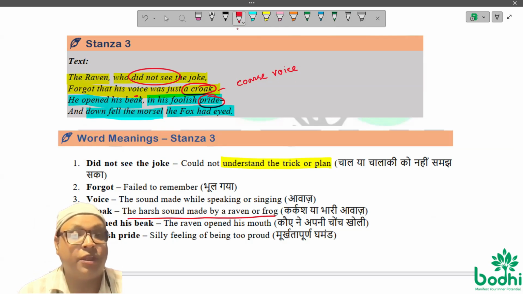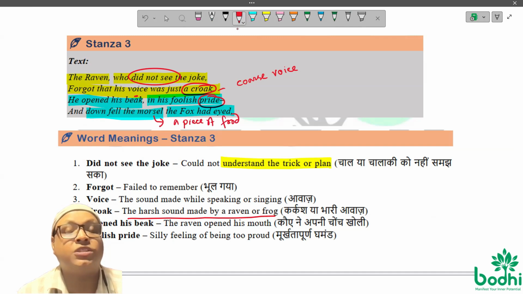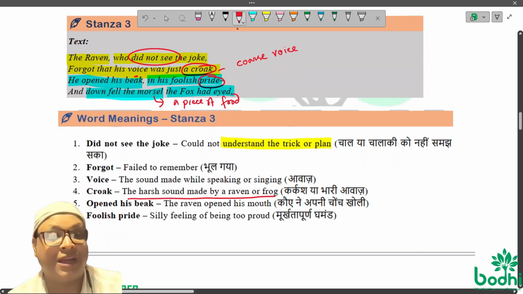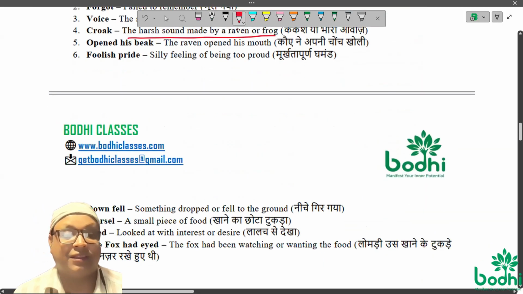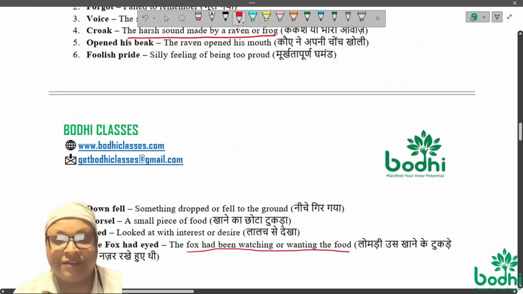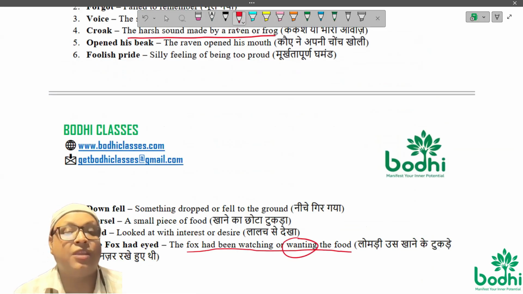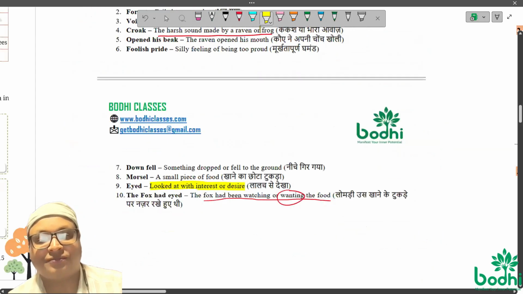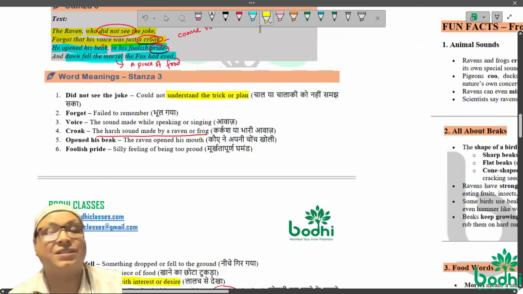Do you remember the meaning of the word morsel? A piece of food. The piece of food which was in the beak of the raven, it fell. And the fox had actually eyed this. Look at here. The fox had been watching and waiting for the food. He was wanting the food. He was waiting for it. You should take the meaning of the word eyed as looked at with interest and desire. Okay, here goes the third stanza's details.